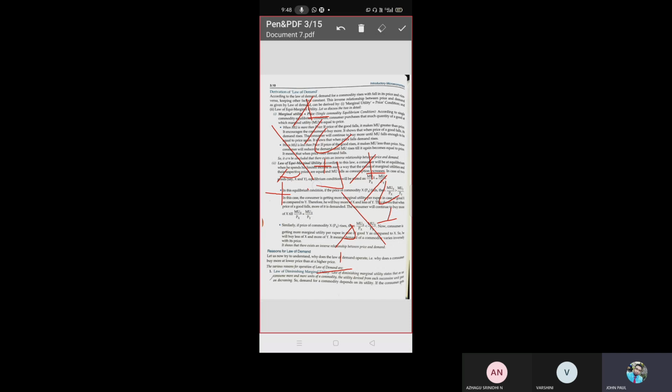We will decrease the consumption. When we consume more, the utility will fall down. When utility falls down, automatically what will happen? The marginal utility of Munch over price of Munch will be equal to marginal utility of Dairy Milk over price of Dairy Milk. Clear? Got my point?